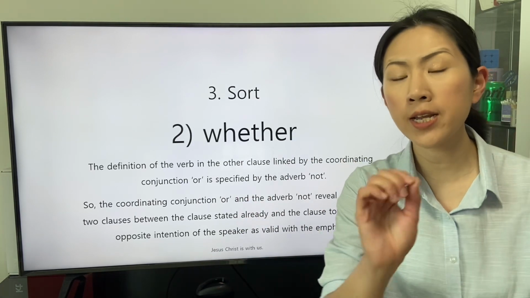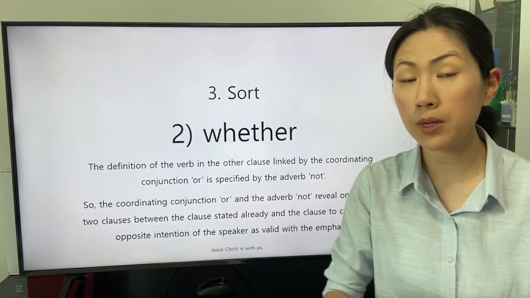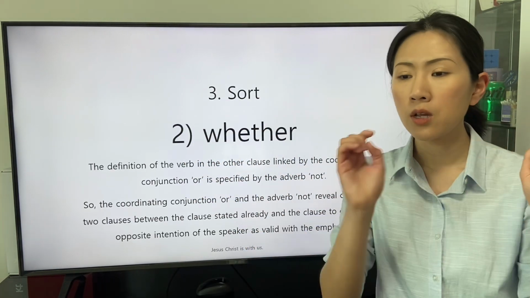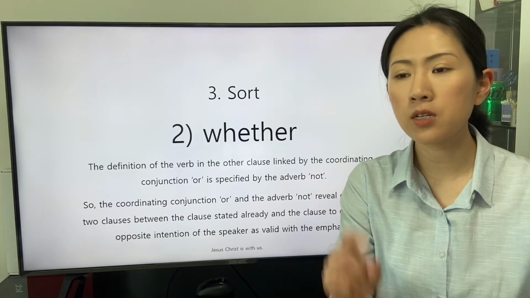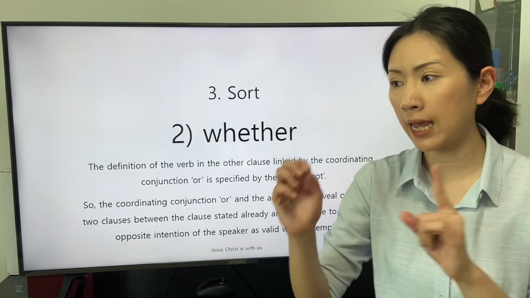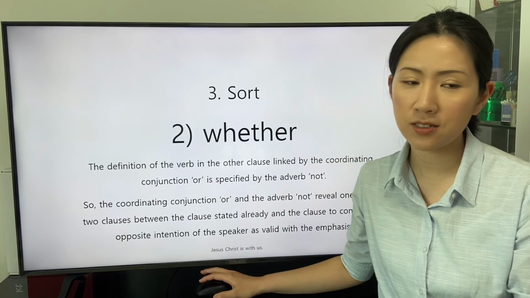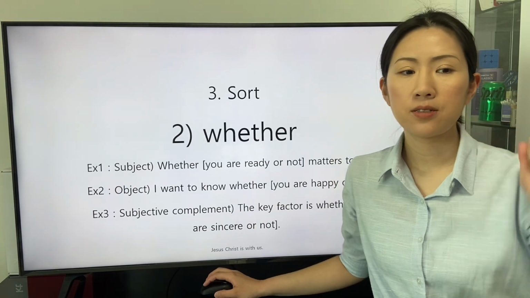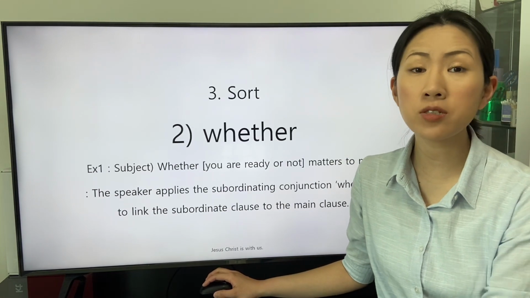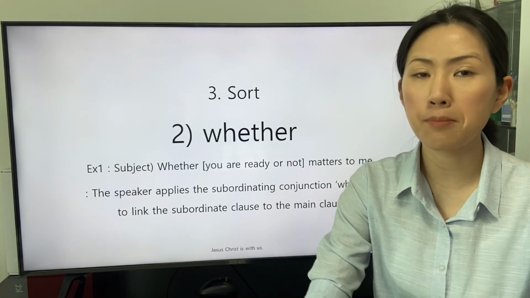The coordinating conjunction or and the adverb not can be abbreviated, but the speaker applies the coordinating conjunction or and the adverb not for the emphasis. There are 3 sentences. The first sentence is this: whether you're ready or not matters to me.